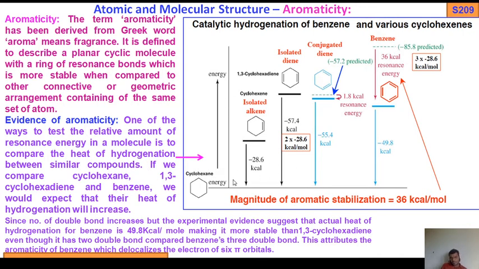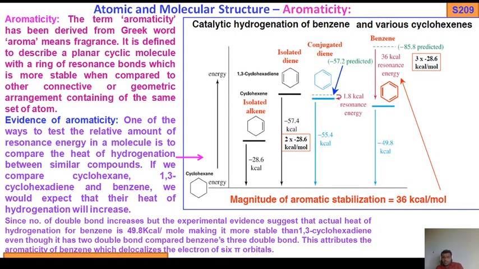Cyclohexane has no pi bonds, so there is no question of heat of hydrogenation. For cyclohexene, with one double bond in the ring, it is minus 28.6 kilocalories. In the case of 1,3-cyclohexadiene, if you consider it an isolated diene, you get 2 times minus 28.6, because minus 28.6 kilocalories is for one pi bond, giving about 57.4 kilocalories per mole.